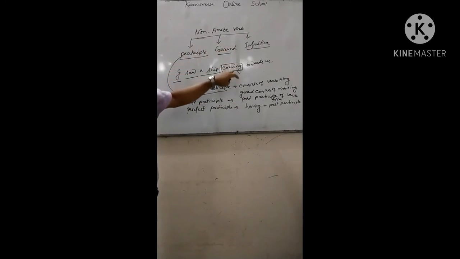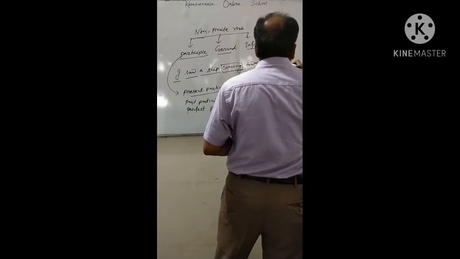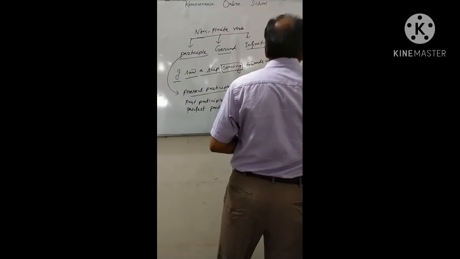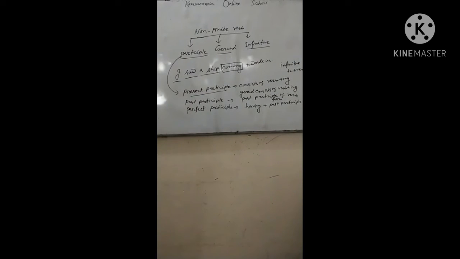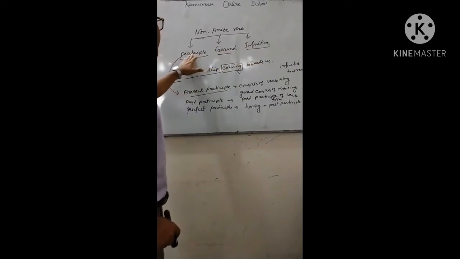Gerund, you know, I have told you that gerund consists of verb plus ing, but will do the function of a noun also. And infinitive structure is to plus verb. Infinitive স্ট্রাকচারটা কি হবে? To plus verb. তাহলে আমরা কি জানলাম? Non-finite verbs can be classified into 3 forms: participle, gerund, and infinitive. Participles are of 3 kinds.